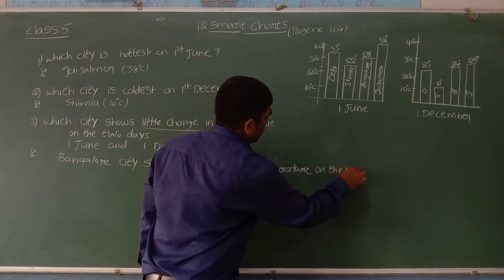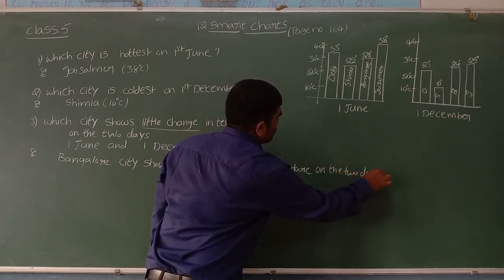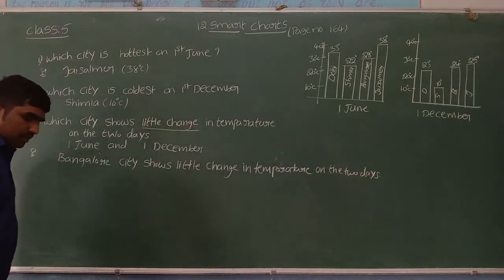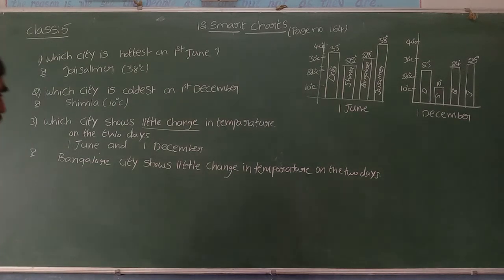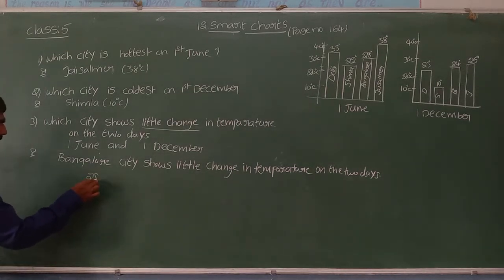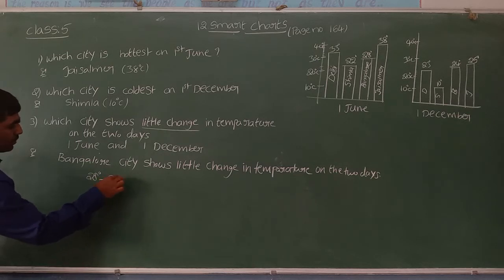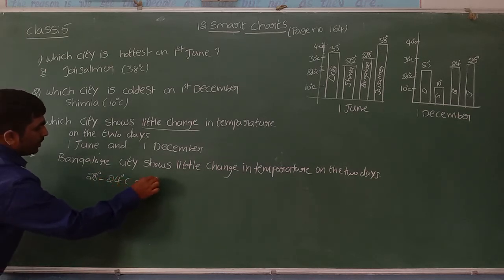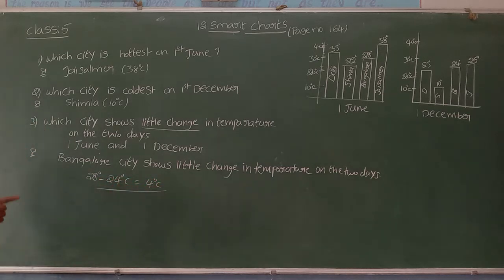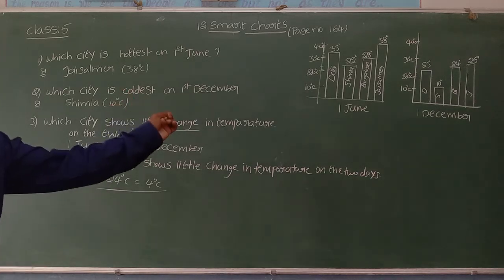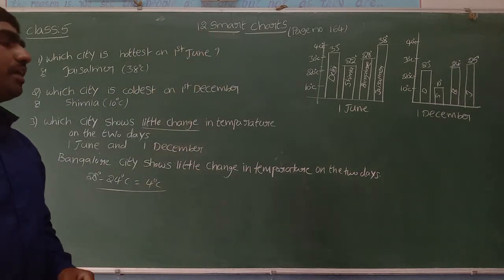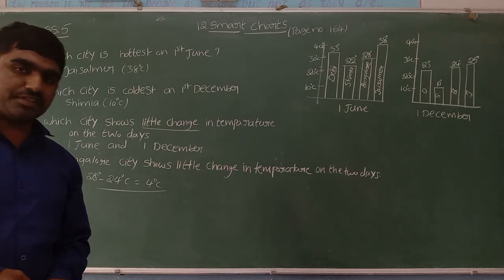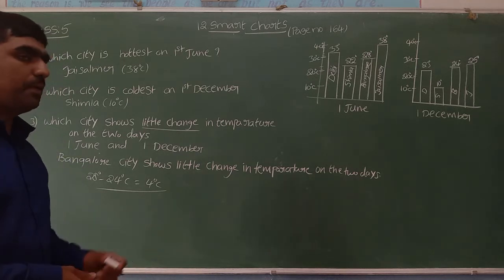What is the change you can see? 28 degrees Celsius minus 24 degrees Celsius, only 4 degrees Celsius. It is a little change that we see between 1st June and 1st December in Bangalore city. Hope it is clear to you. It is about bar graphs.